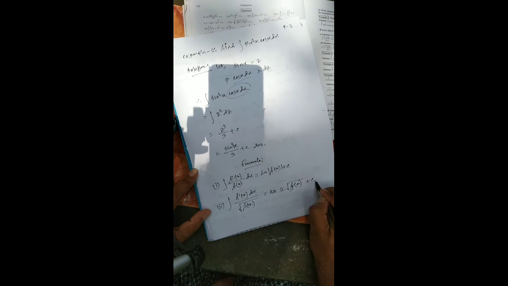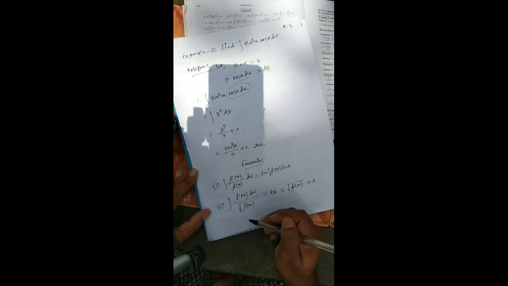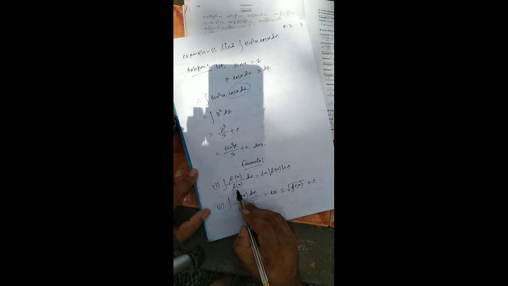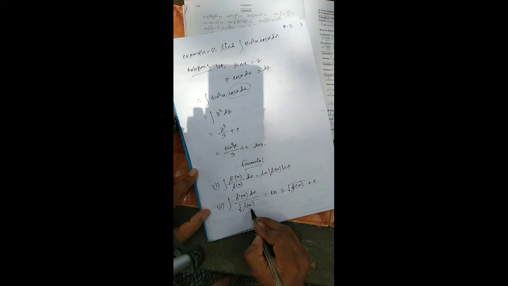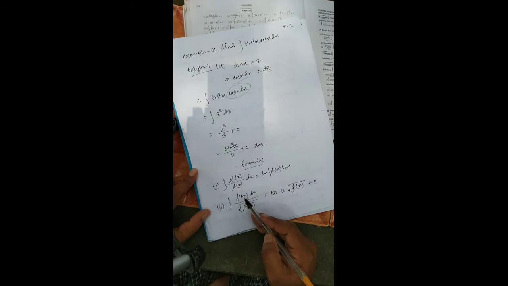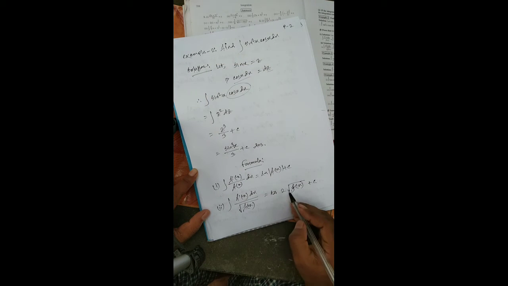Listen, in these two, see the difference: in the numerator here there is no root, here there is a root. If the numerator is the derivative of f of x and the denominator is root of f of x, then its answer will be 2 into root of f of x plus c.